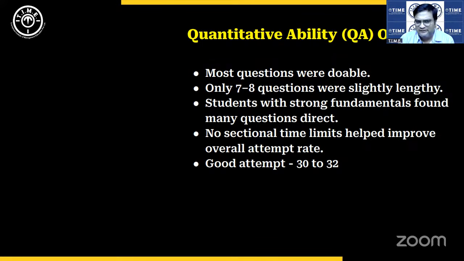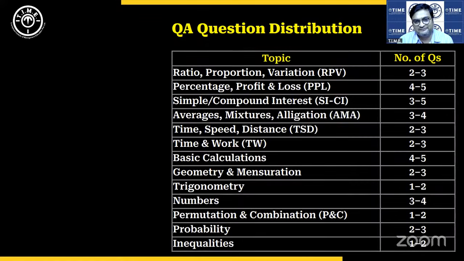Now, we'll talk about the questions on the next slide. But one thing that is for sure is that, besides these 7-8 questions, any attempt beyond 32, 34 questions is a very good attempt. I'm assuming that when I say attempt, accuracy is automatically attached to it. Only high attempts, of course, will not yield results. Attempt with accuracy, because there is also negative marking here, so we need to be careful.